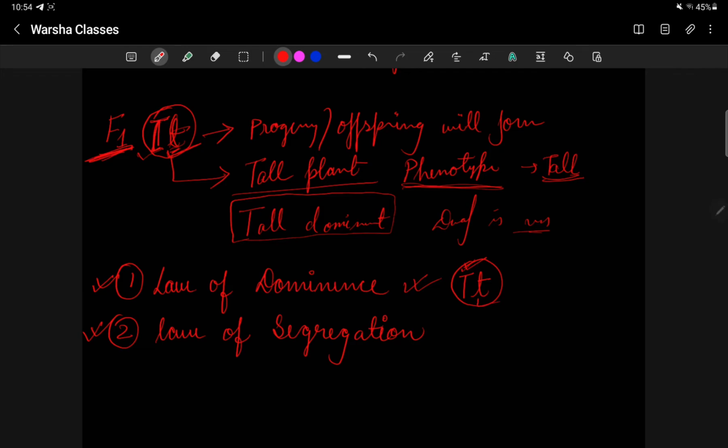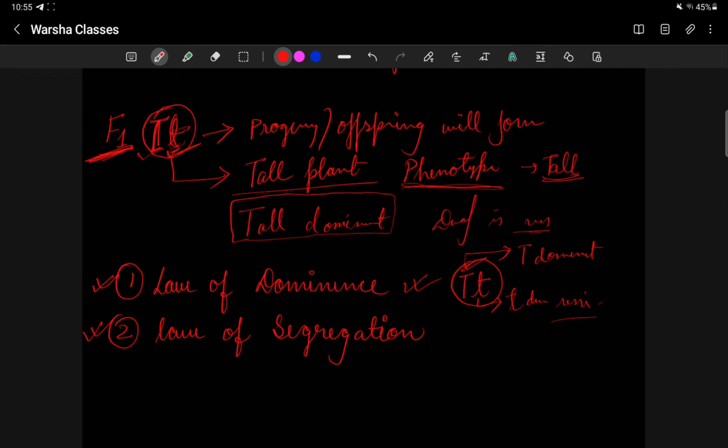In this case, the small t, that is the dwarf allele, is suppressed, so this is the recessive trait. While the allele which shows itself in the phenotype is known as the dominant trait. So now I hope you understand what is dominant and what is recessive.